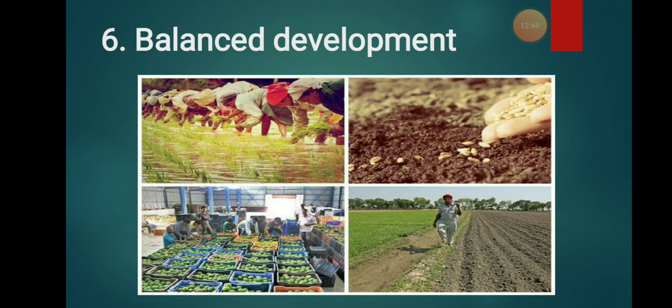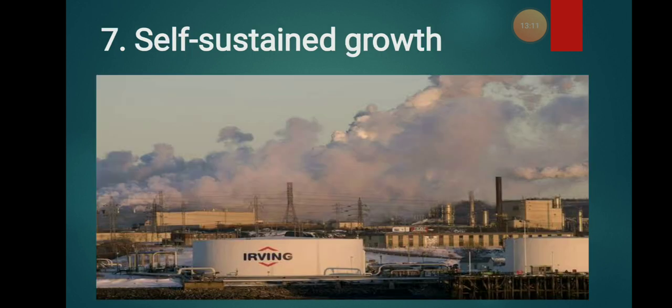Later on, what happened? When the industrial revolution came, there was balance. Why? Because campaigns were made, and there was a training procedure for the people who come to do the industries, do the factory system, to know about the machinery. By this, there was balanced development with the agriculture sector and with the industrial sector. And the next is self-sustained growth. What is this self-sustained? As told earlier, it is known as self-independent.